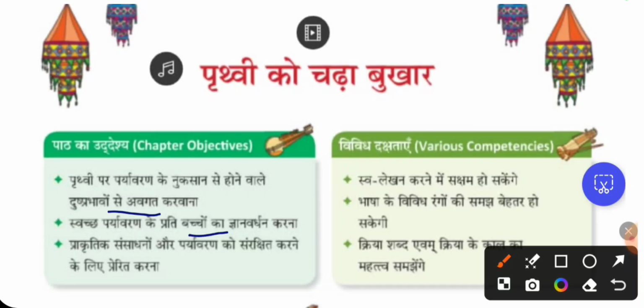प्राकृतिक संसाधनों और पर्यावरण को संरक्षित करने के लिए प्रेरित करना. So you have to get motivated to use the natural resources in a wiser way and also to save and protect the environment. संरक्षित means to save. प्राकृतिक संसाधनों is natural resources. So what are the natural resources? Of course, water, air, fuel. So all are natural resources. So we have to save and use the natural resources wisely. We should not waste our natural resources.